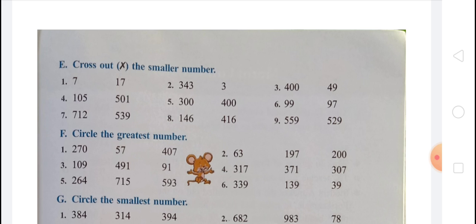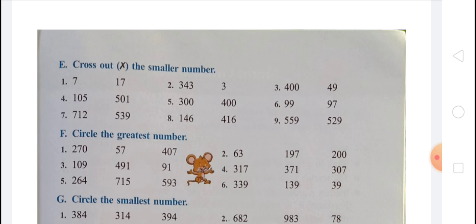Question number 8, cross out a smaller number. In first, 7 is smaller than 17. So we have to cross out 7. In second, 3 is smaller than 343. So we have to cross out 3. In third, 49 is smaller than 400. So we have to cross out 49. In fourth, 105 is smaller than 501. So we have to cross out 105. In fifth, 300 is smaller than 400. So we have to cross out 300. And in sixth, 97 is smaller than 99. So we have to cross out 97.